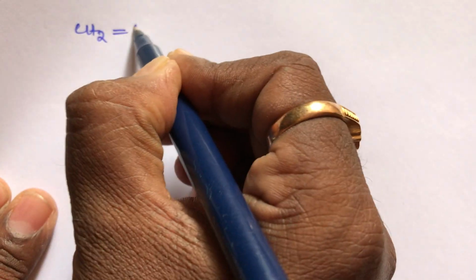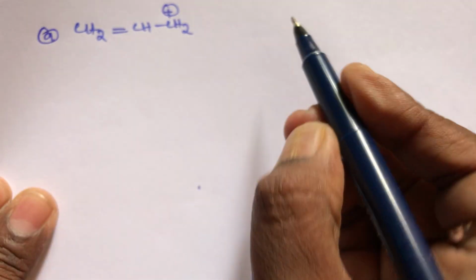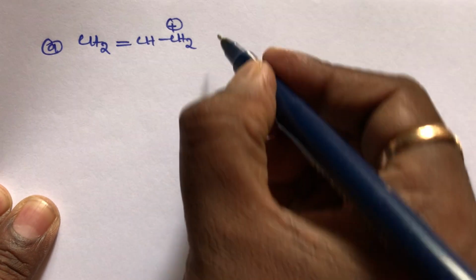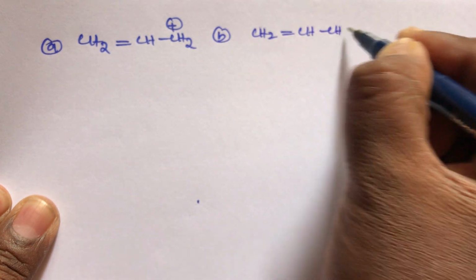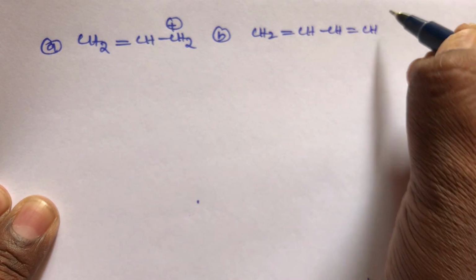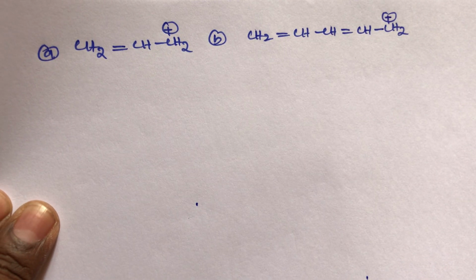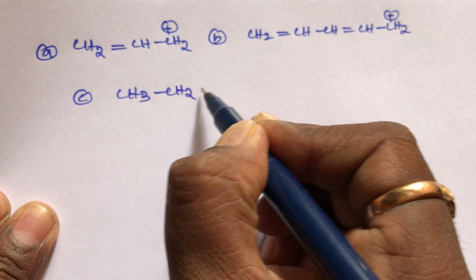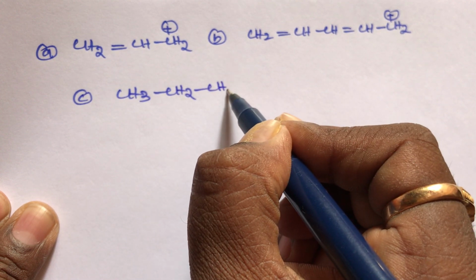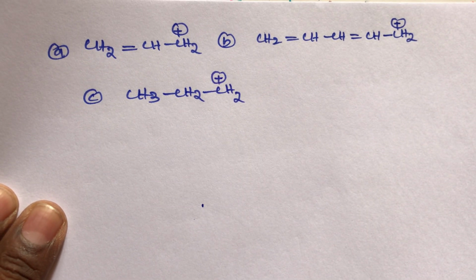CH2 double bond, then CH single bond, then CH2 plus. This is the A compound. Now take the B compound: CH2 double bond, CH single bond, then CH double bond, then CH single bond, CH2 plus. This is the B compound. Now the C compound is CH3 single bond, CH2, then CH2 plus is given. So out of these three, which one is more stable, student?